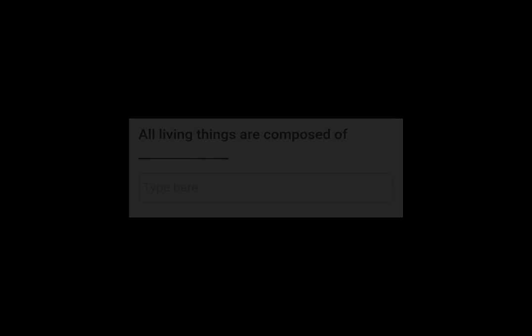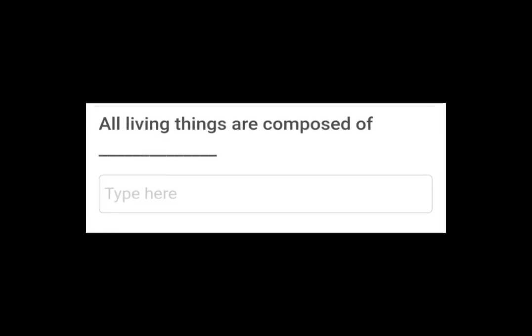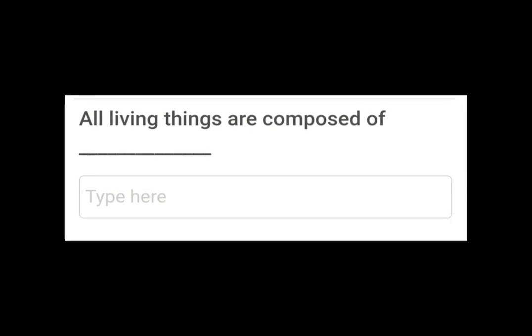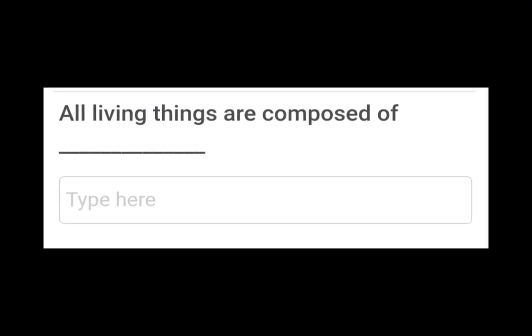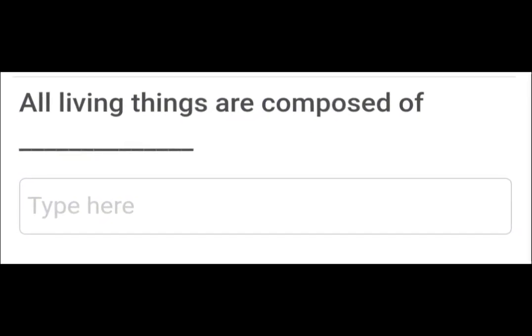Let us move on to the next question. It is saying all living things are composed of dash. We are supposed to type here, so we are going to type cells. Living things are composed of cells.